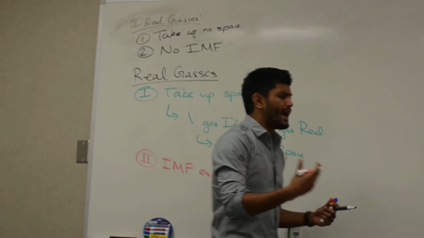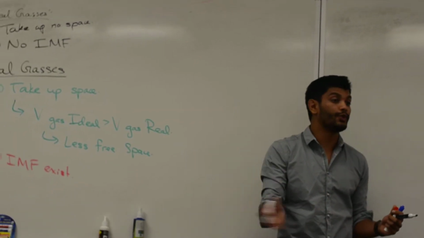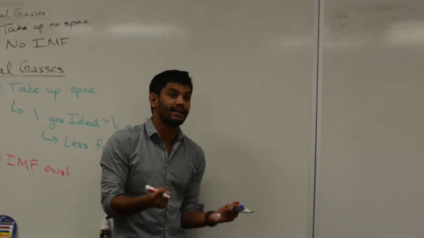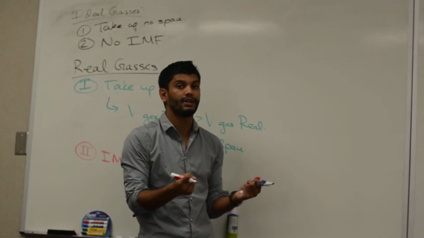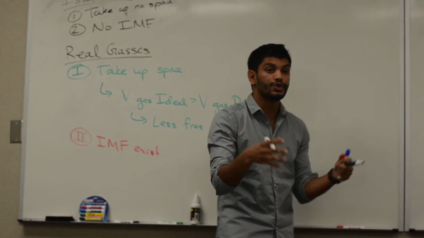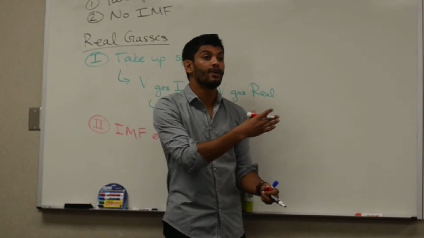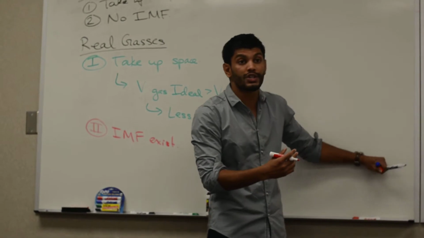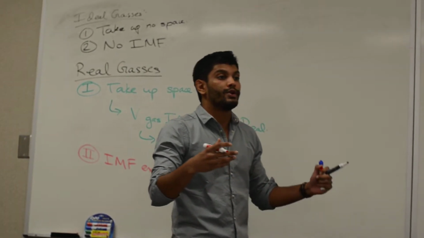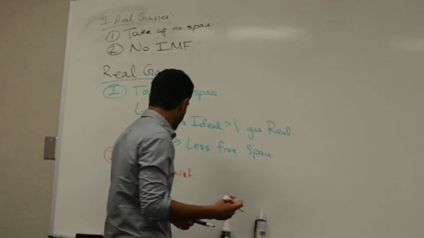So what happens now? Let's use the same analogy. Let's fill the room with people again, and they're all holding hands now. They're all attracting each other, pulling each other's hands. They're pulling on each other and coming closer to each other and further away from the wall. If they're going further away from the wall, there's less pressure on the wall. So when there are attractive forces present, there's less pressure, okay?